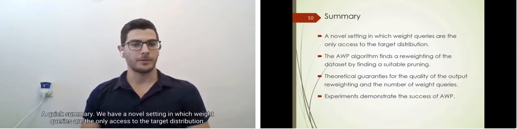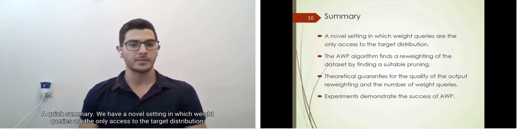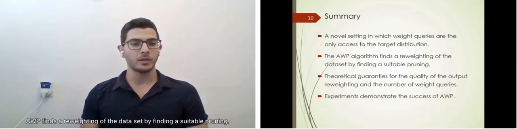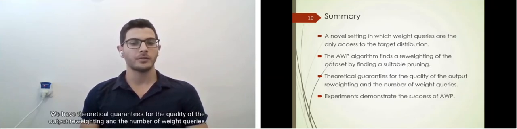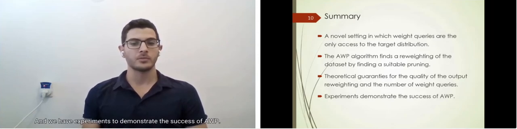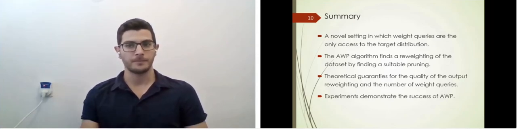So, a quick summary. We have a novel setting in which weight queries are the only access to the target distribution. AWP finds a reweighting of the dataset by finding a suitable pruning. We have theoretical guarantees for the quality of the output reweighting and the number of weight queries. And we have experiments that demonstrate the success of AWP.